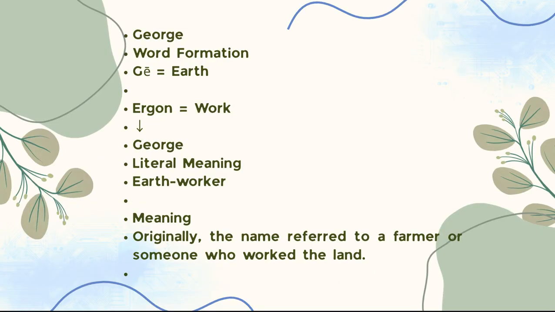And then we have George. It's a very common name, but the actual meaning of George is like farmer or earth worker. How it is formed is that geo means earth, ergon means work. So George combines geo plus ergon. It refers to someone who worked on the land like a farmer.